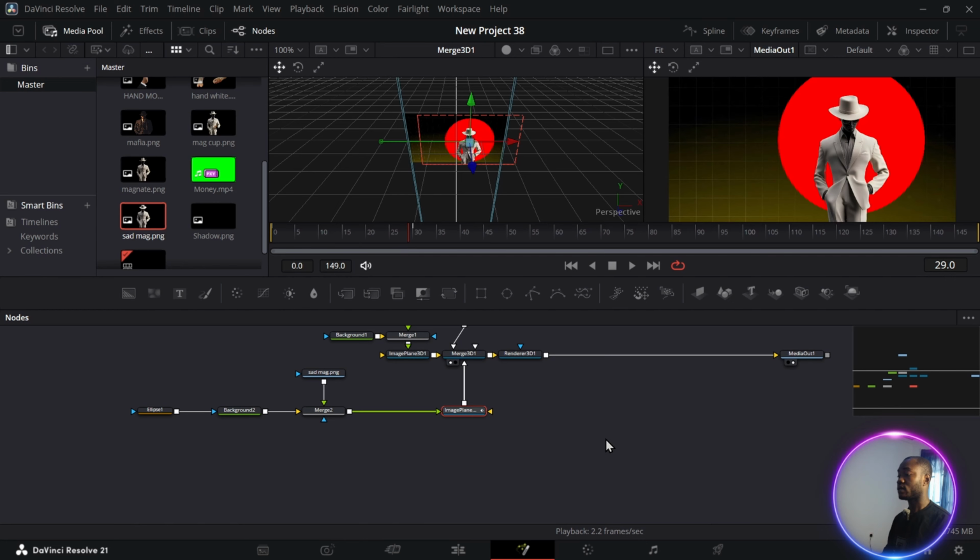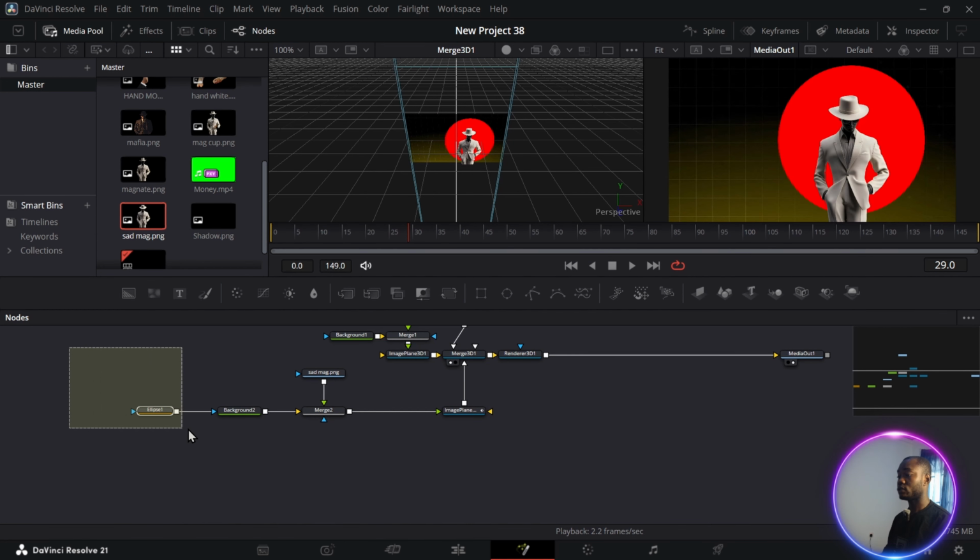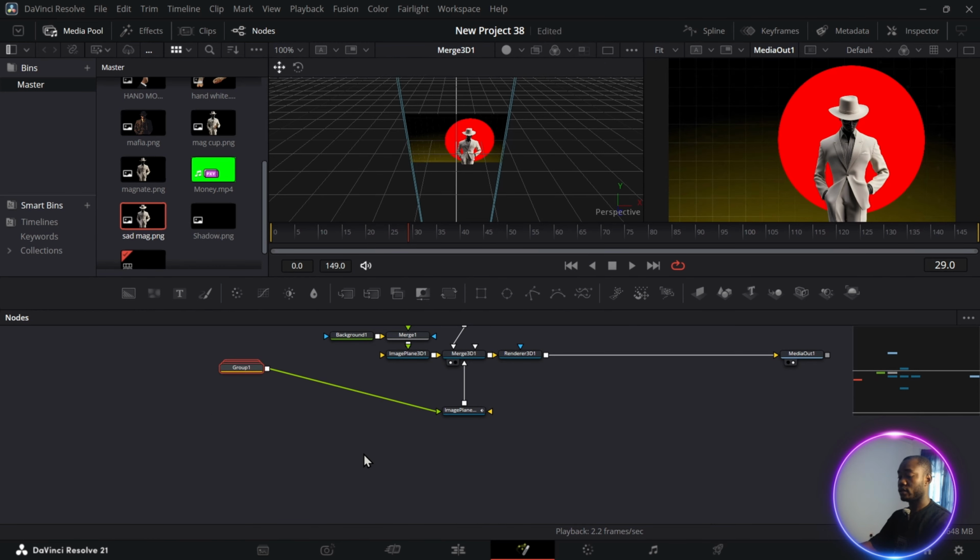Now we're done. We're going to add text. Now bring in an image plane 3D. Since we're done with this one, we can decide to group this one. You can call this one Mug, Ctrl G and F2 to rename. We can name it as Mug.